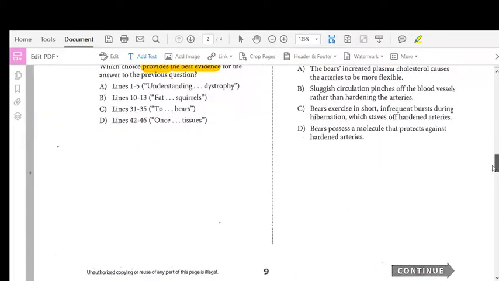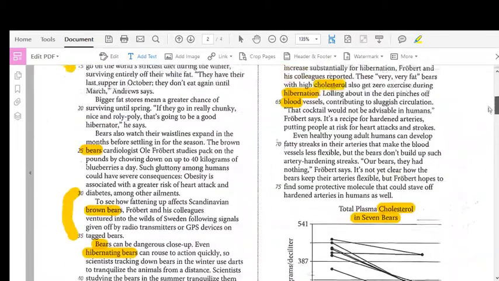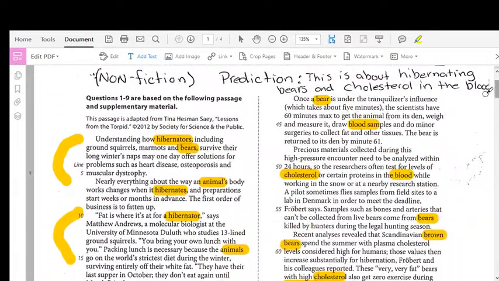And my last choice for textual evidence is 42 through 46, and that, I believe, is up over here. So that's this area here. And it says, once a bear is under the tranquilizer's influence, which takes about 5 minutes, the scientists have 60 minutes max to get the animal from its den, weigh and measure it, draw blood samples, and do minor surgeries to collect fat and other tissue. The bear is returned to its den by minute 61.